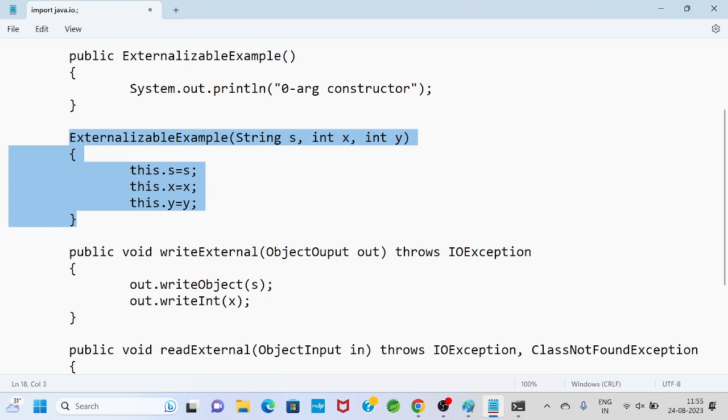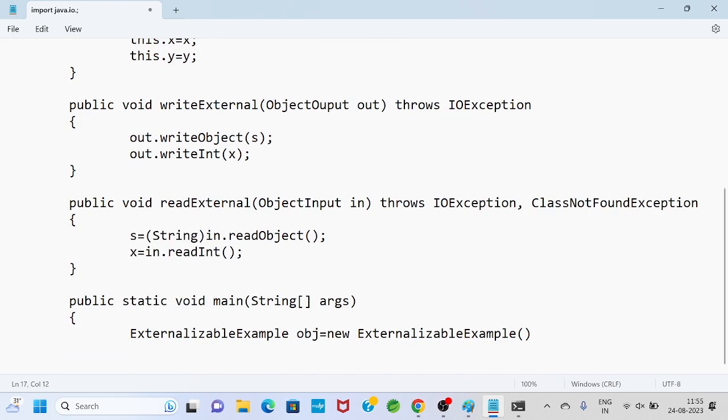Here, since we have a parameterized constructor, at the time of declaration of an object we will pass the values. Let the name be John, suppose I provided x value as 100, y value as 200. So the parameterized constructor executed.